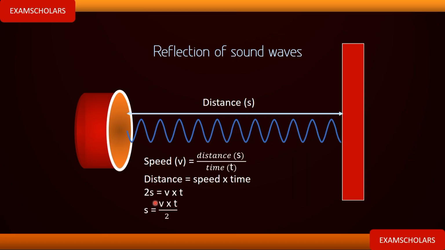And what will now be the distance? The distance will now be equal to what? V times t over 2, when you divide both sides by 2.